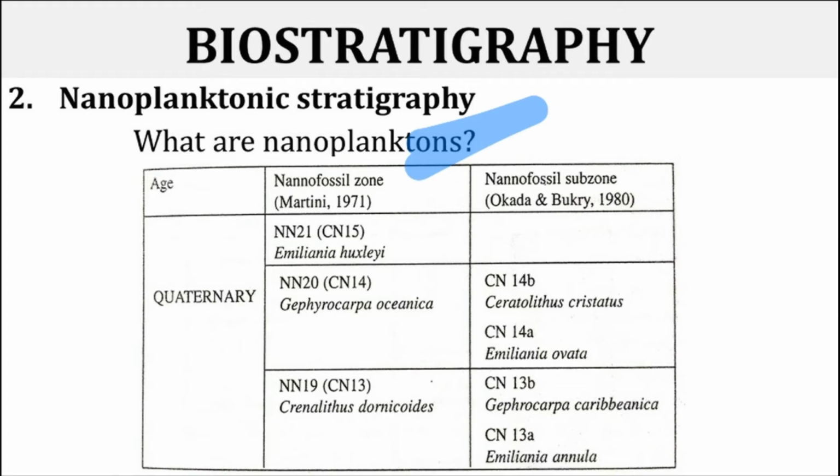Cenozoic is subdivided into 46 nanoplankton zones, out of which 25 are Paleogene and 18 of Neogene and 3 of Quaternary. So this is regarding the nanoplankton biostratigraphy.